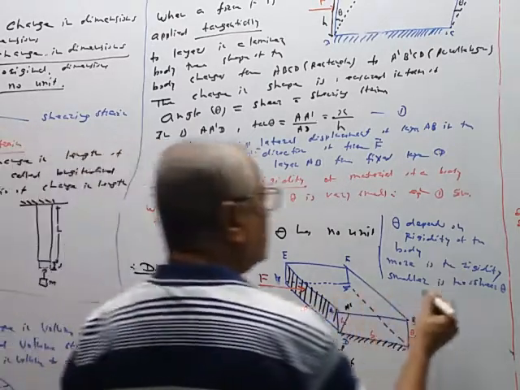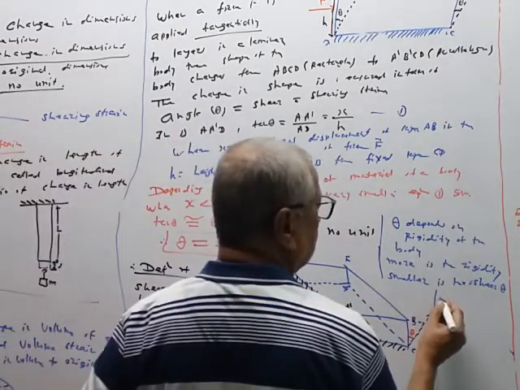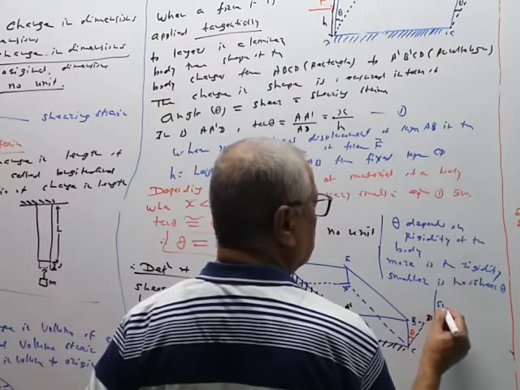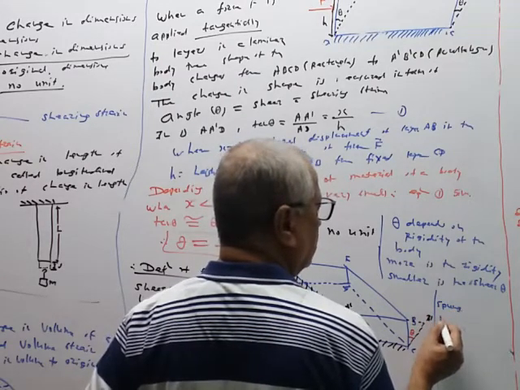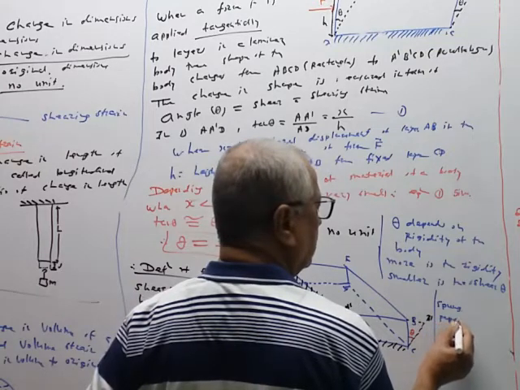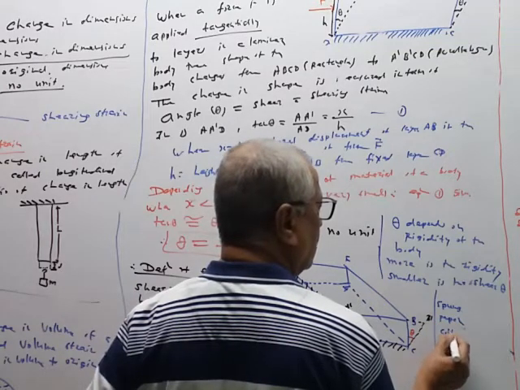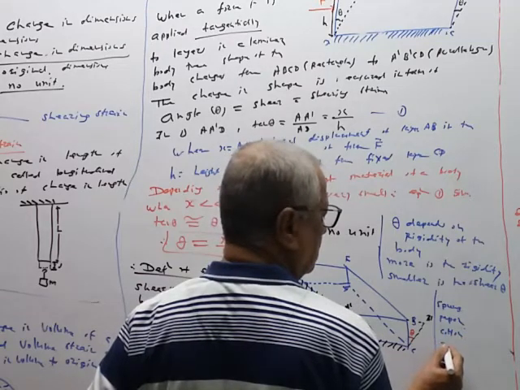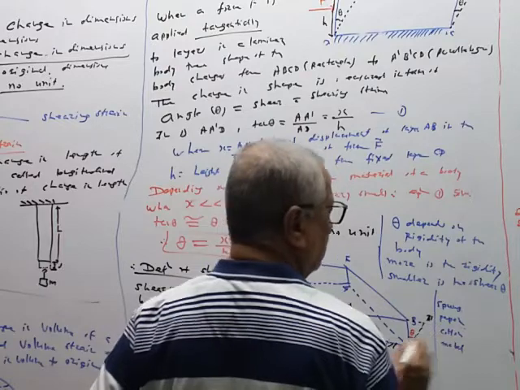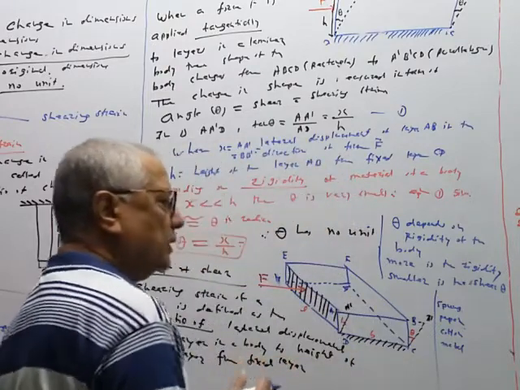Now we will consider these bodies: sponge, then paper body, cotton body, metal body like this.